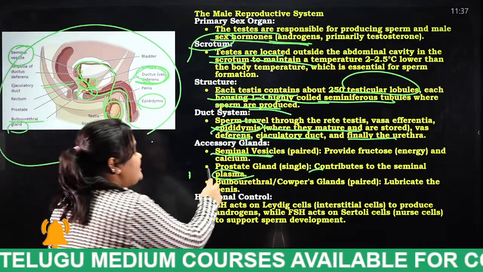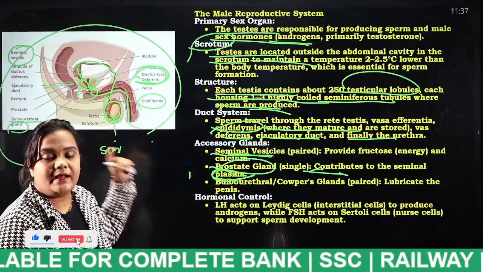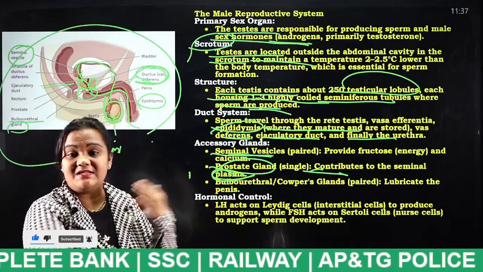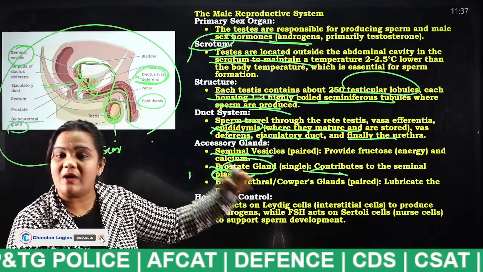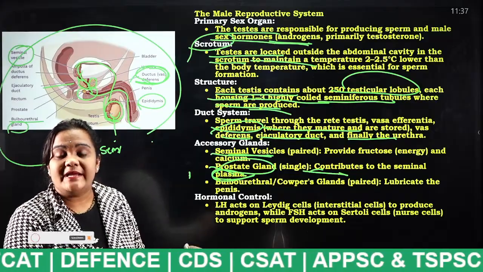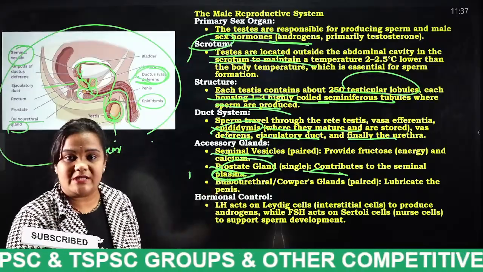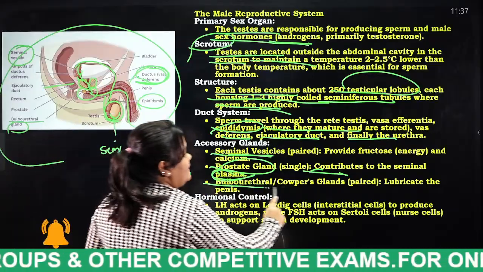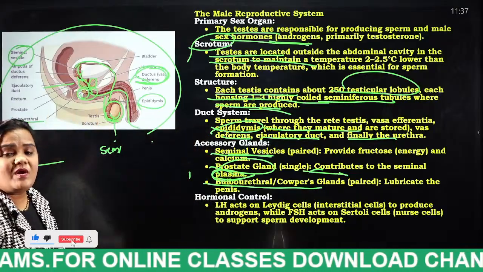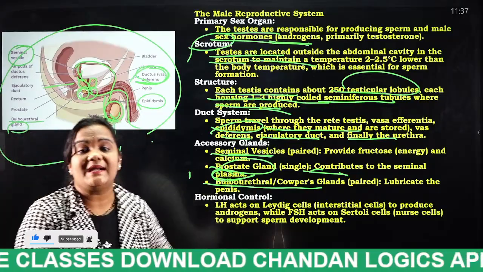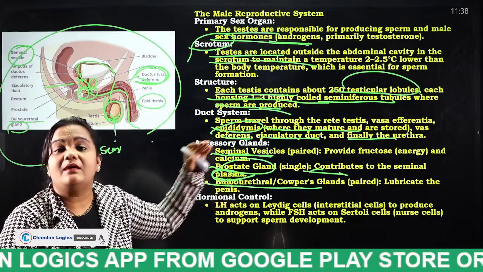And finally the prostate gland. This prostate gland contributes to the seminal plasma. So previously I said it in reverse. Actually, the seminal vesicles provide nutrients to the sperm cells, and the prostate gland releases the seminal fluid which combines with sperm cells. And finally the bulbourethral Cowper's gland. So these are what, students? Bulbourethral gland. What is the use of this? Either they lubricate the penis, or they reduce the acidity present in that fluid.